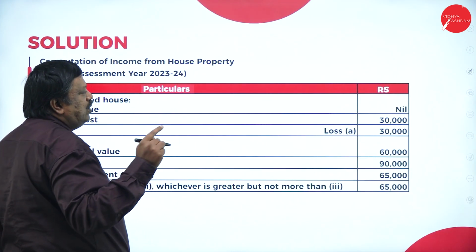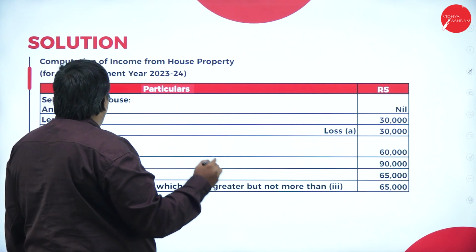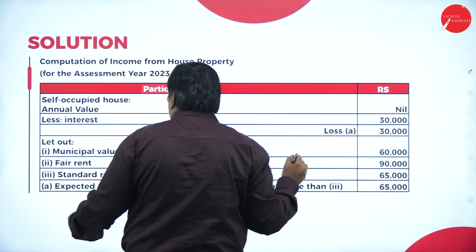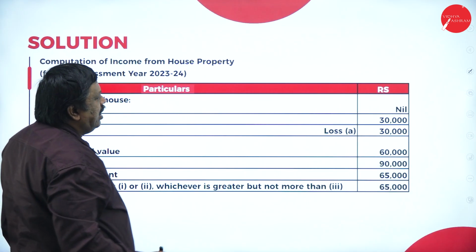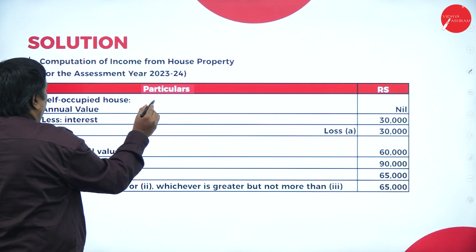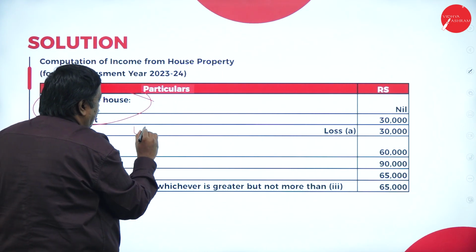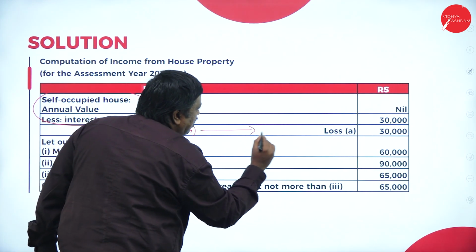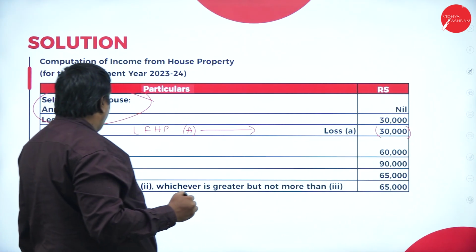Self-occupied property, the house 1 we have taken here, always my gross annual value will be nil, and even my net annual value is nil. Less interest, whatever I paid here. So interest was paid on the property was 30,000. That has to be considered here. So loss from house property, the self-occupied property was 30,000. Loss from house property A is 30,000. So this is minus figure 30,000 what we have.